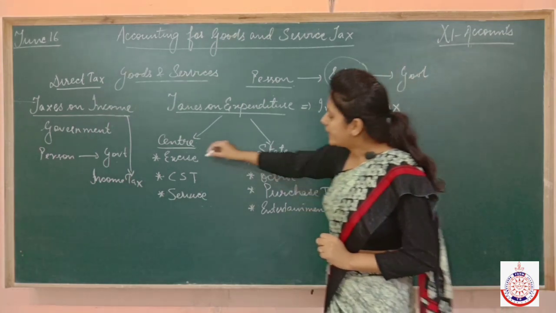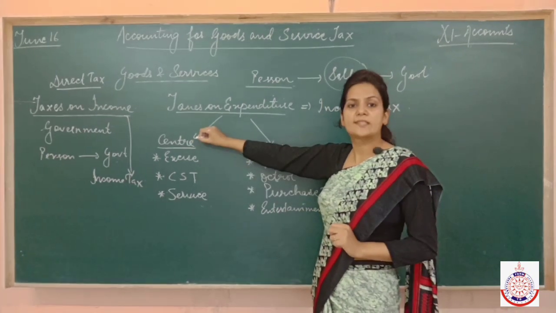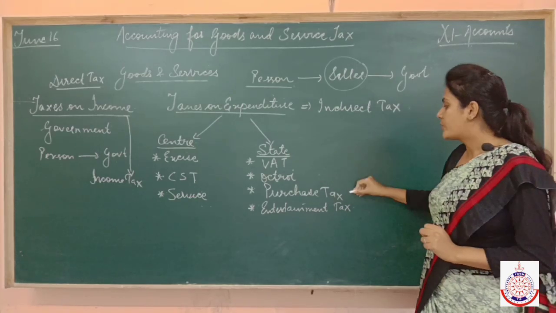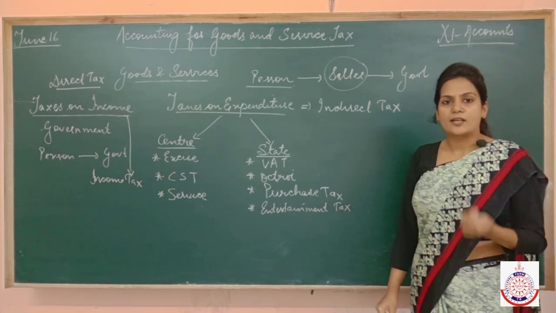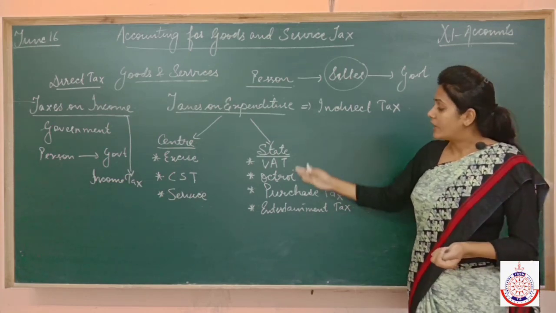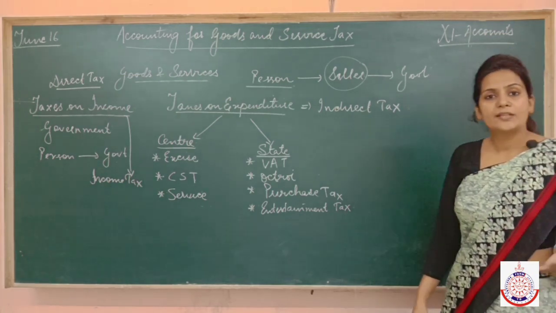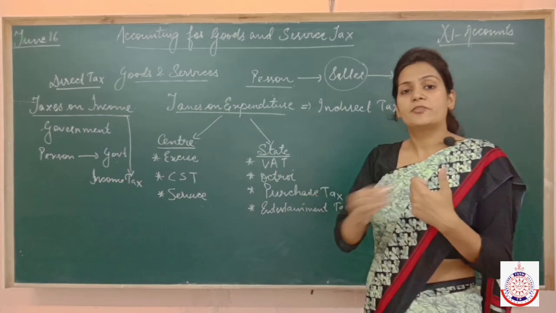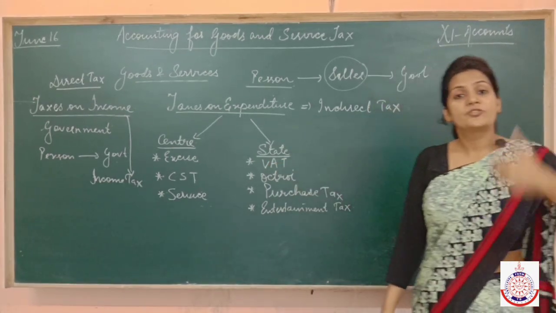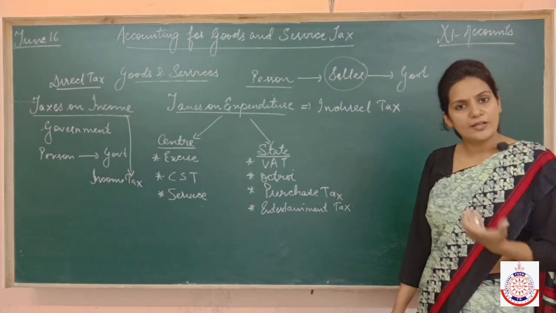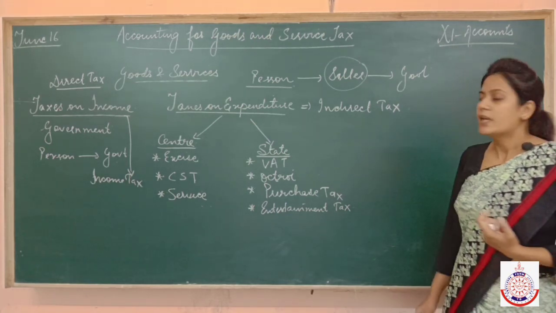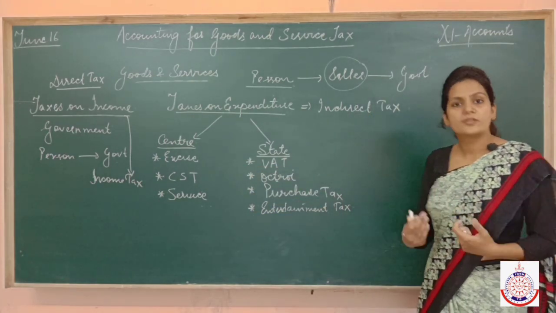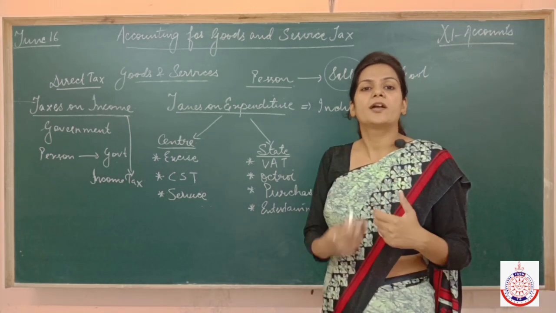So some taxes like excise, CST and service tax were charged by the central government, and octroi, value added tax, which is known as VAT, purchase tax or entertainment tax were charged by the state government. Now when we had to pay so many taxes, the goods used to become very costly, because the seller charges so many taxes from us, which results in an increase in the cost of the product, and it becomes costlier for us. And moreover, when so many taxes were charged, it becomes very difficult to account for them also. It becomes very difficult to learn their accounting treatment.